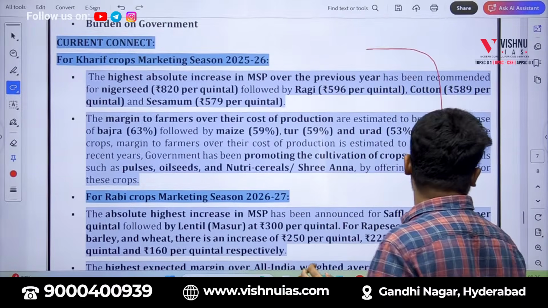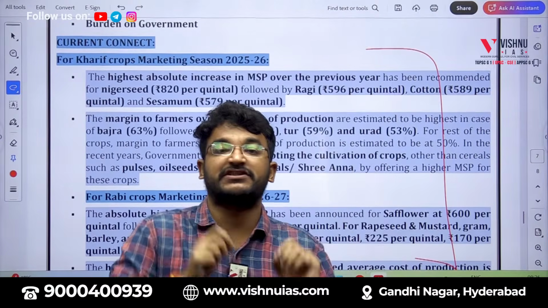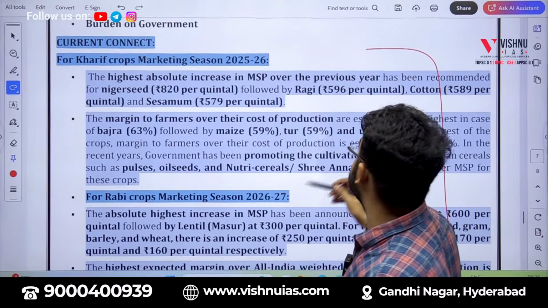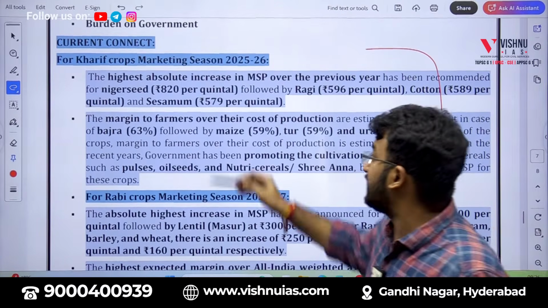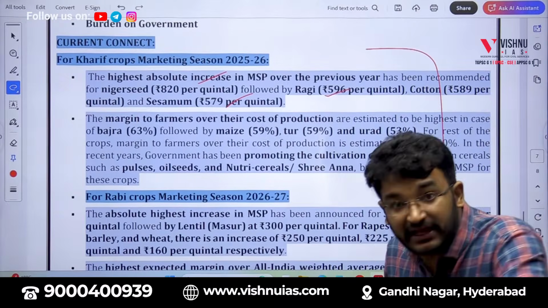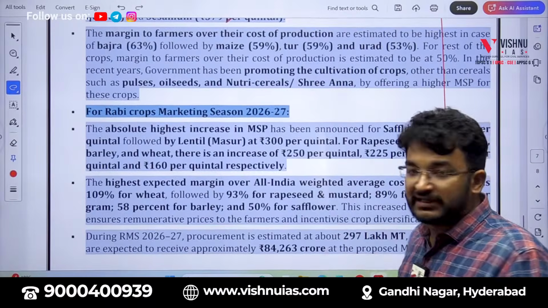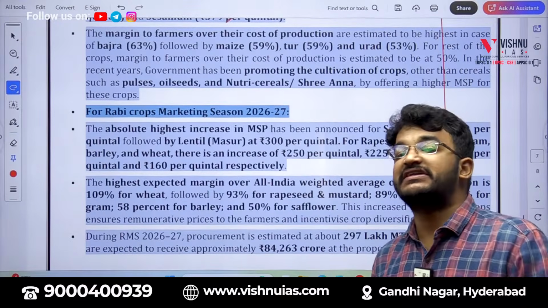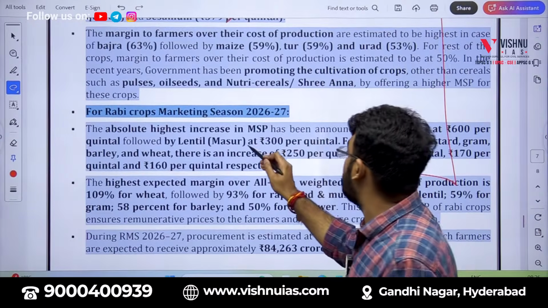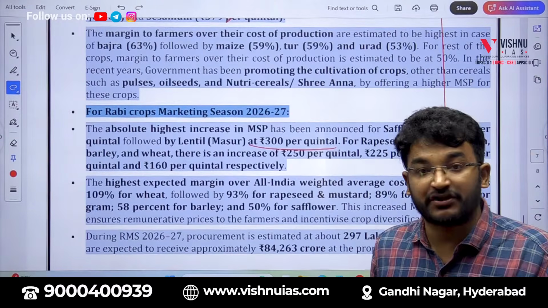Now, if I have to add some current things with respect to MSP, in the Kharif marketing season, the MSP of Niger seed, ragi and sesamum has been increased. Recently, in October, in the Rabi marketing season, that is the winter season, the government increased the MSP of Masoor by 300 per quintal.